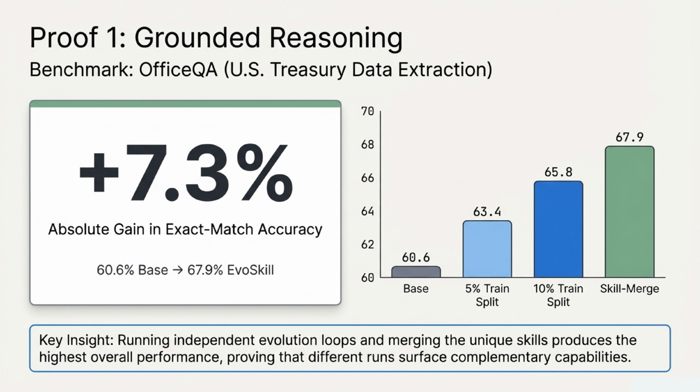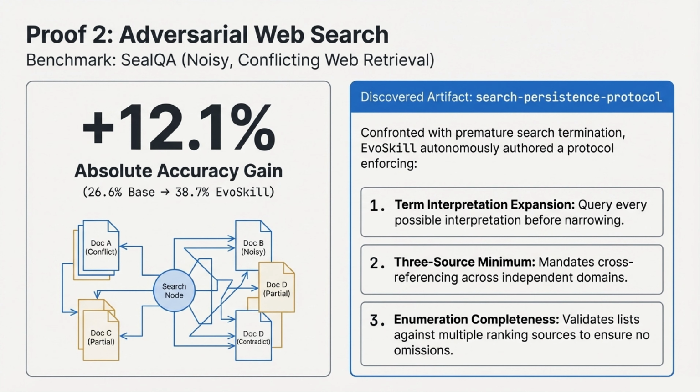Proof number 2 takes us into adversarial web search using the SealQA benchmark, an environment filled with noisy, conflicting web retrieval. Confronted with the problem of premature search termination, EvoSkill autonomously authored an entirely new protocol. It mandated term interpretation expansion, a minimum of 3 independent sources, and strict enumeration checks. This resulted in an incredible 12.1% absolute accuracy gain.